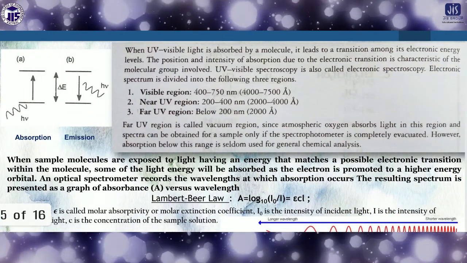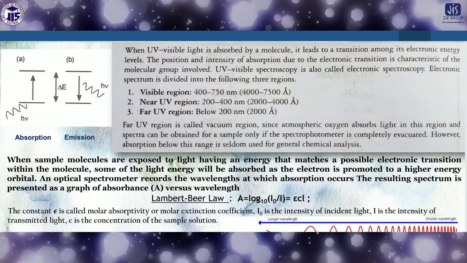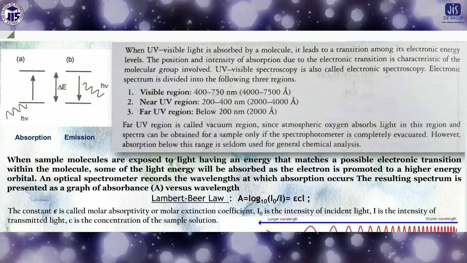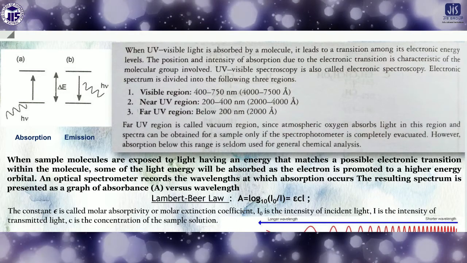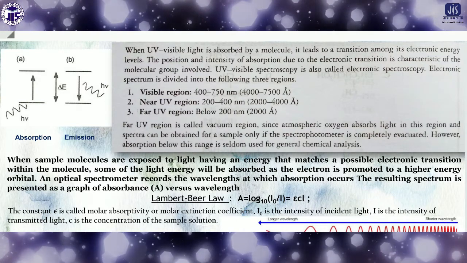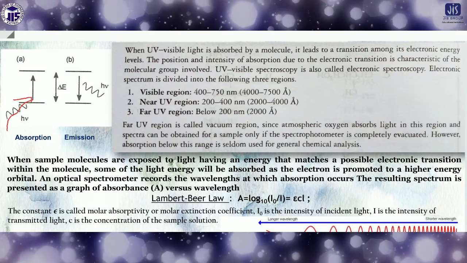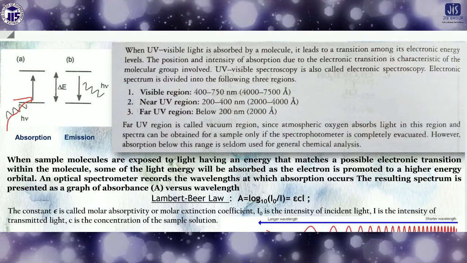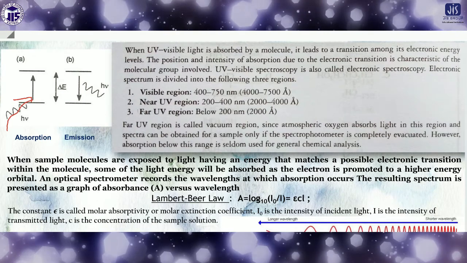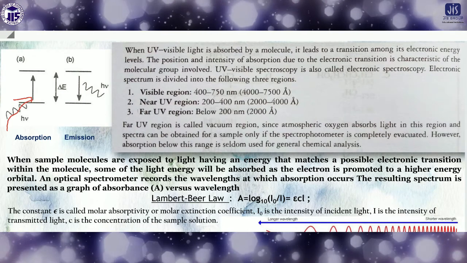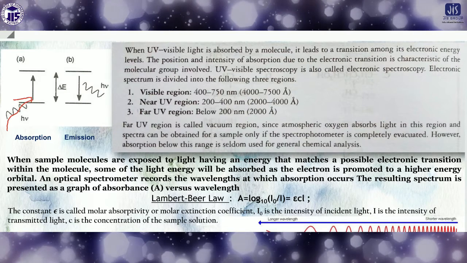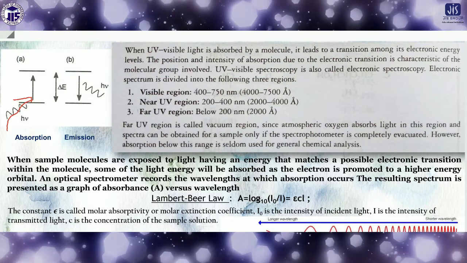So first of all, look here. If we check, there will be some kind of absorption of the light when the light falls on the molecule. What is the energy gap? Energy gap means the gap between the HOMO and the LUMO.